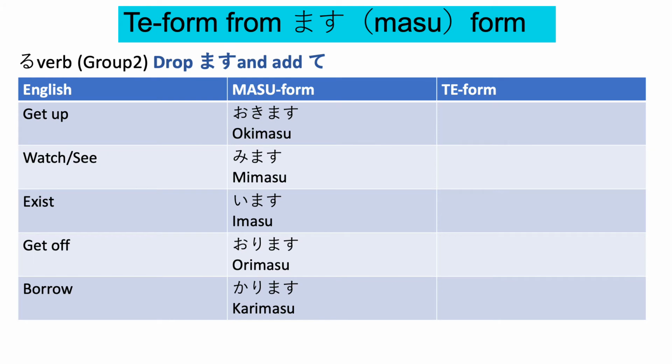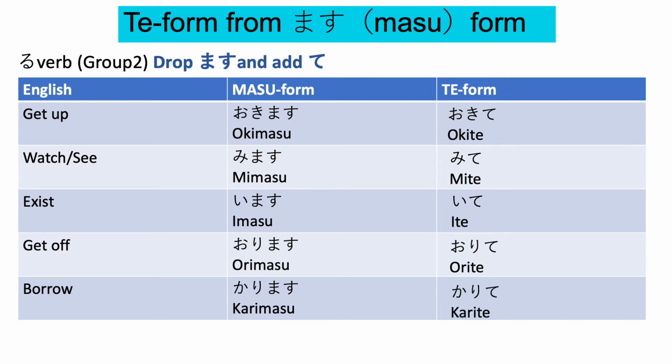And there are more. These are the ones that have I-line sound right before MASU, but they are RU-verbs. So the same rule applies. Drop MASU and add TE. So get up, 起きます、起きて. Watch or see, 見ます、見て. Exist, to be, います、いて. Get off, 降ります、降りて. To borrow, 借ります、借りて. Good.